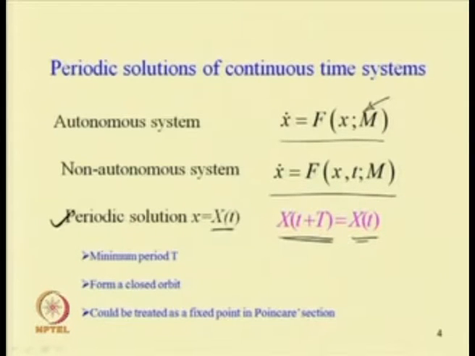In the case of an equilibrium position or fixed point response, we found the fixed points by substituting x dot equal to 0. But in this case the response is periodic, for example of sine or cosine type, so we need not put x dot equal to 0 to find the solution. Already we have developed several methods to find the solution.